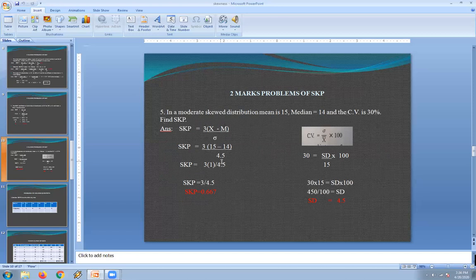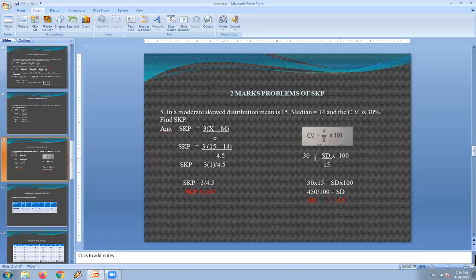But in the question they have not given the value of standard deviation; they have given the coefficient of variation, which is 30%. Using this CV value, we need to calculate the value of standard deviation. Let us check how to calculate the standard deviation by using CV. We know that CV, the coefficient of variation, equals standard deviation divided by mean into 100.